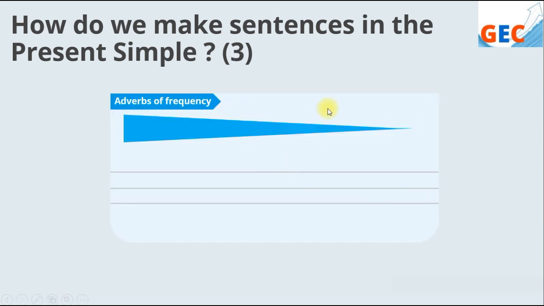And the adverbs of frequency, right? So here always is usually 100%. We do the activities, and usually it could be about 80, maybe 90%. Often probably about 50%, 60%. Sometimes about 30%, and never is at 0%, right?